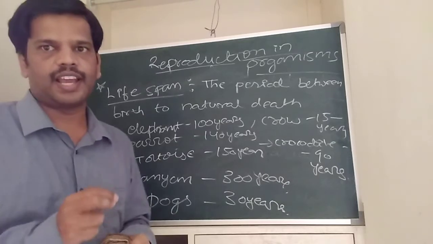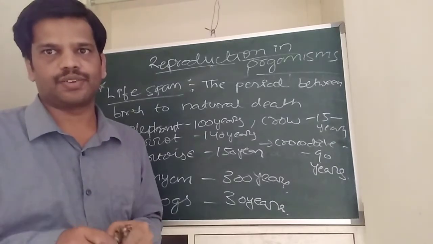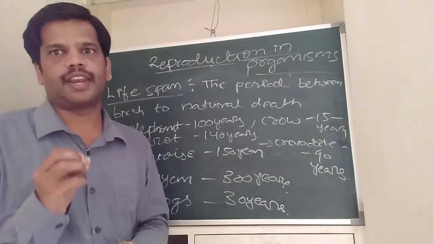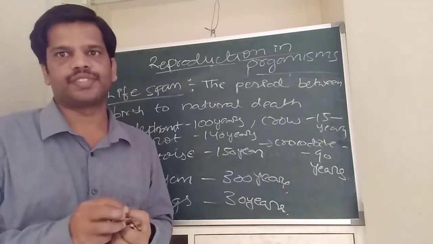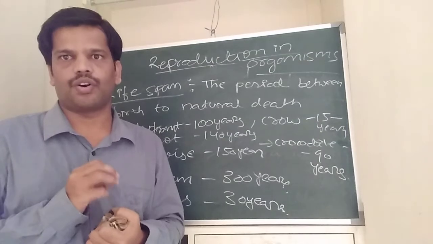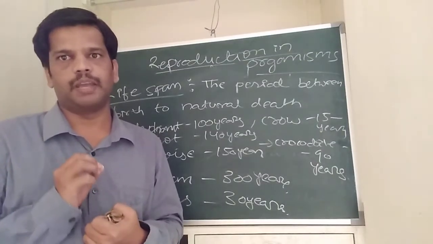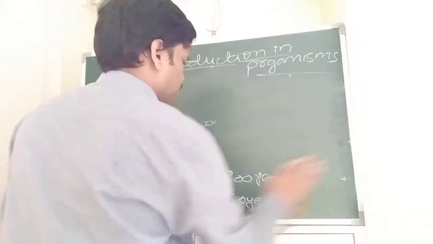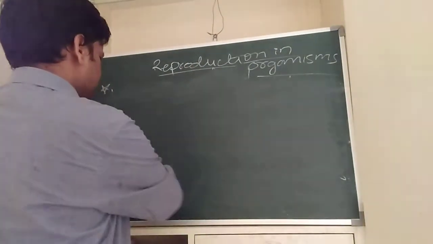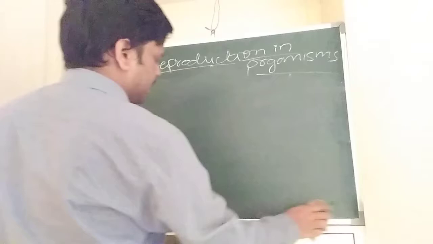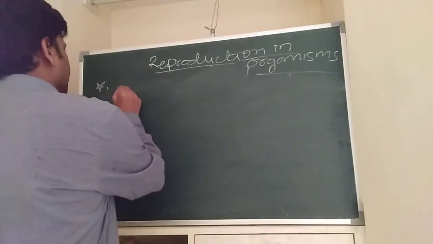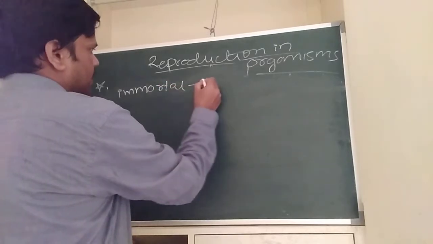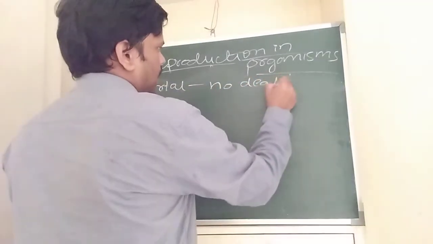Okay, the lifespan does not depend on their size. For example, if you see the unicellular organisms, there is no death of unicellular organisms. That's why unicellular organisms are called immortal. Okay, what is immortal? Immortal is nothing but there is no death of that individual. Immortal, this is one of the terms.